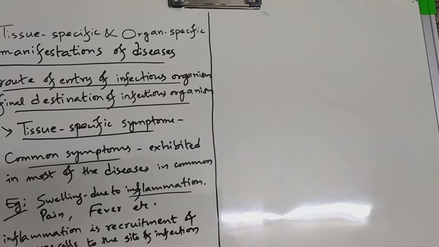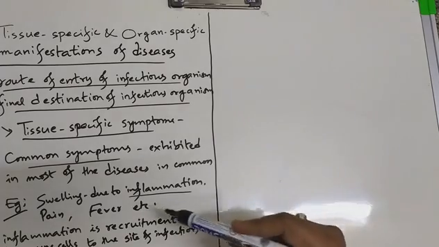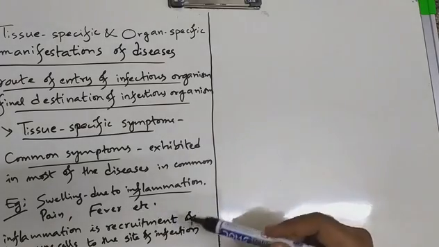For what purpose? To clear the infectious organisms. This causes swelling, and swelling causes pain.